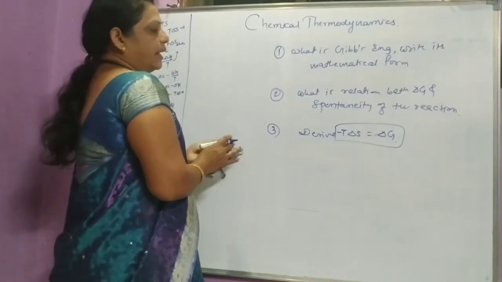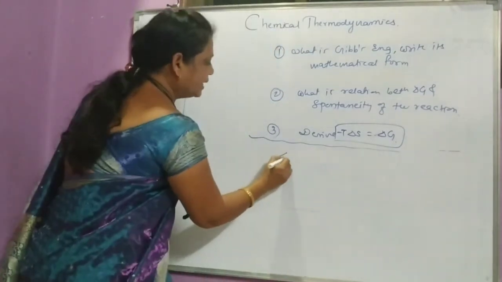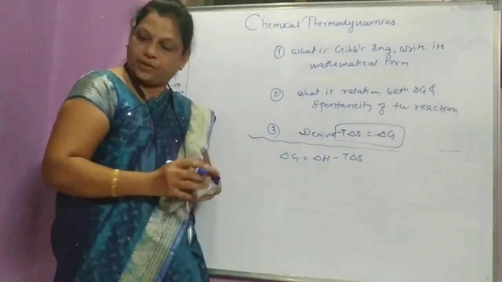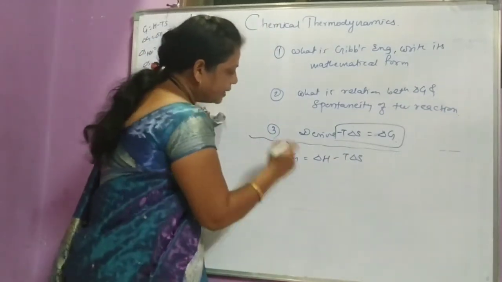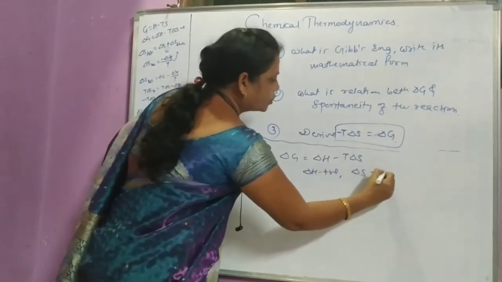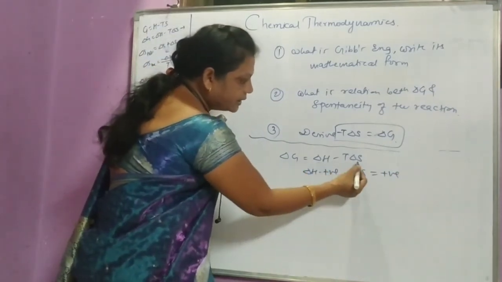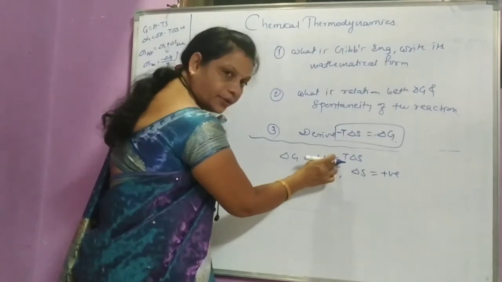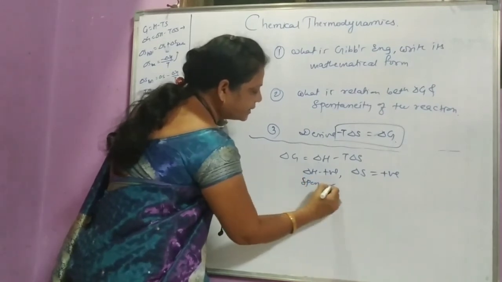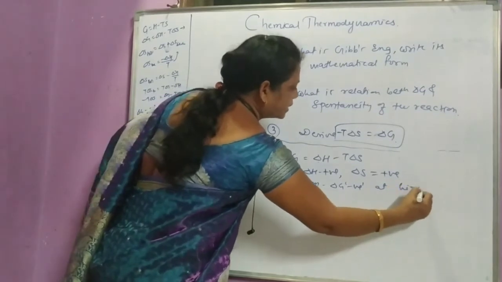Remember that delta G is equal to delta H minus T delta S. If delta H is positive and delta S is also positive, then the term T delta S is positive, which means this term is negative. So delta G for the spontaneous reaction is negative at high temperature.